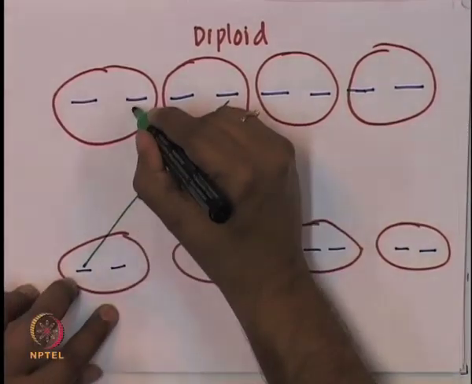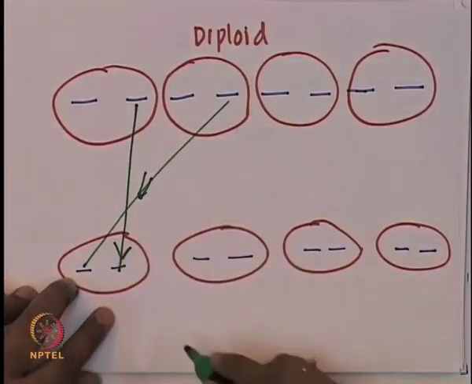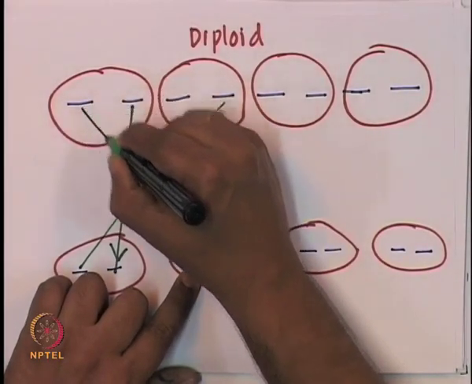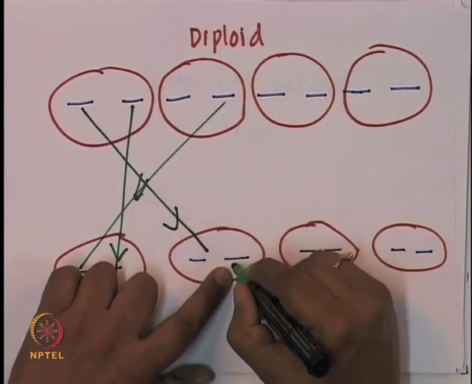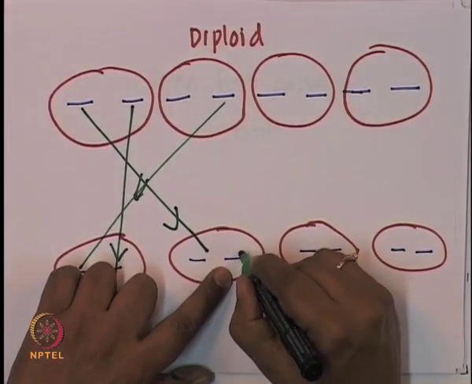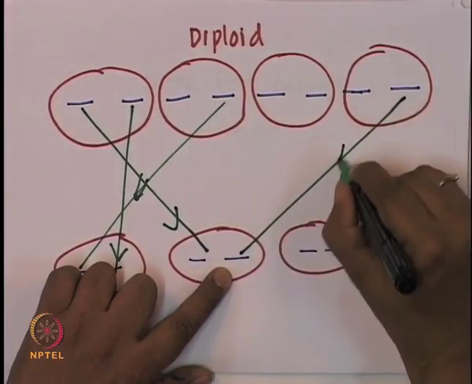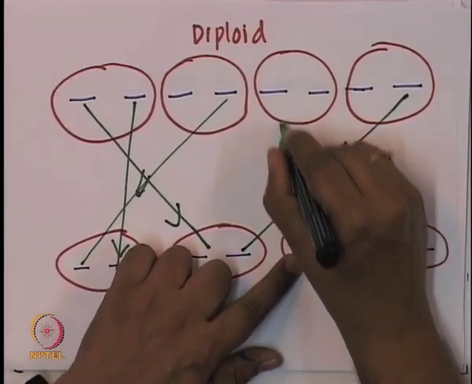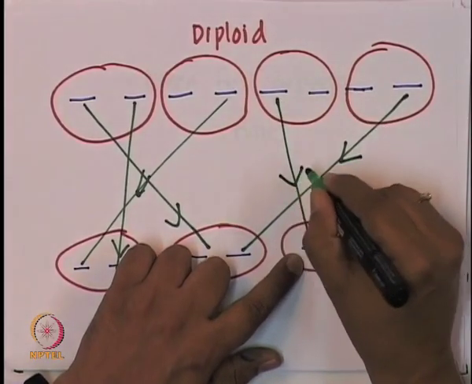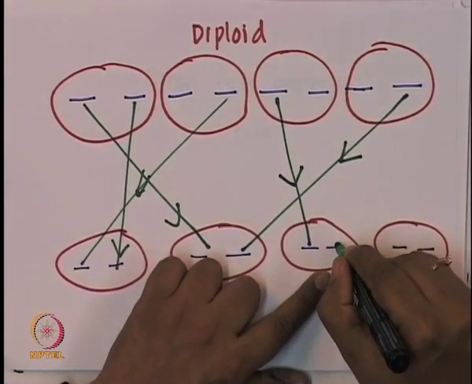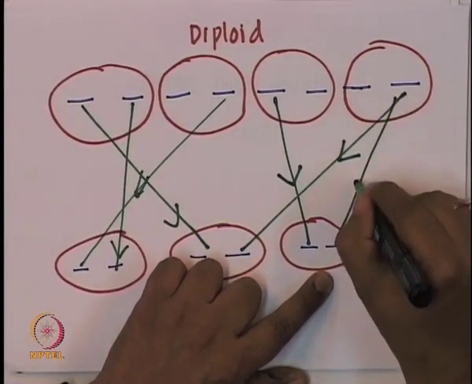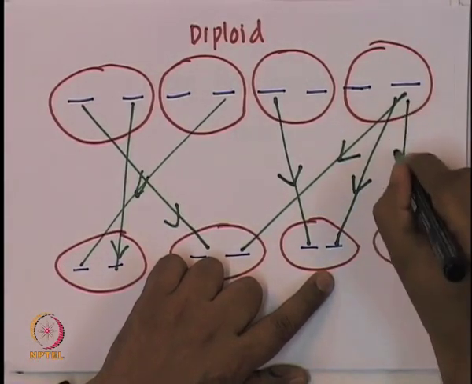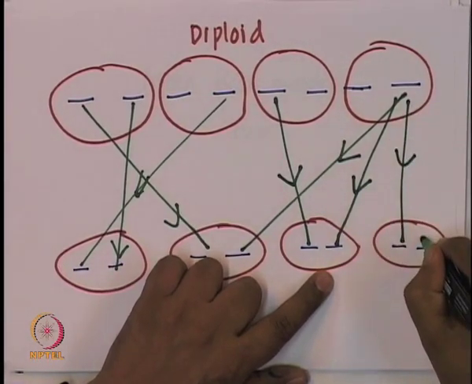I choose this, I randomly draw an arrow.